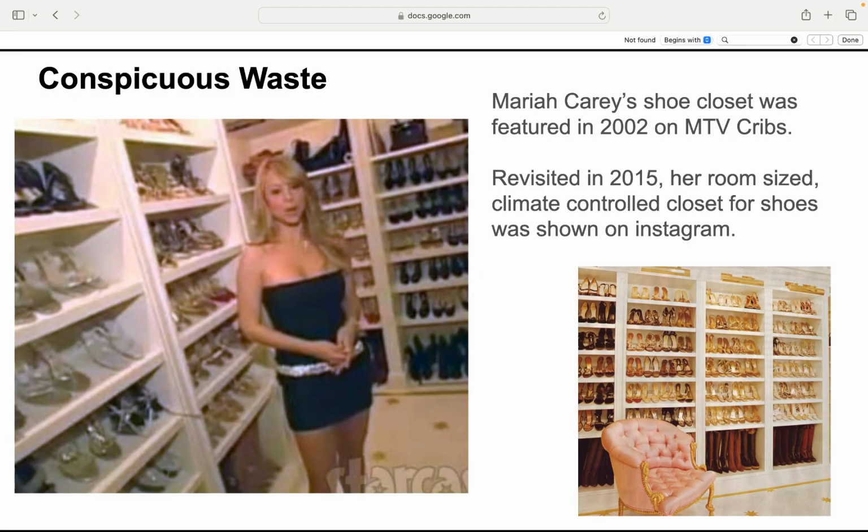Conspicuous waste: Mariah Carey's shoe closet. In 2002, Mariah Carey showed off her massive shoe closet on MTV Cribs, room-sized and dripping with designer heels. Fast forward to 2015 and she's still flaunting that climate-controlled shoe palace on Instagram. Because when you've got that many shoes, throwing some out just isn't an option, even if you barely wear half of them.